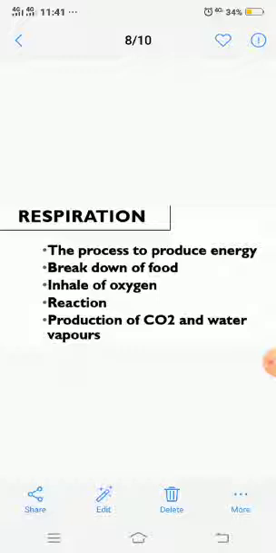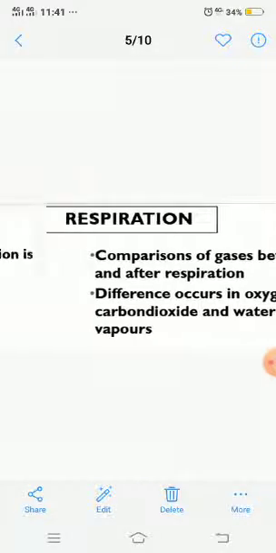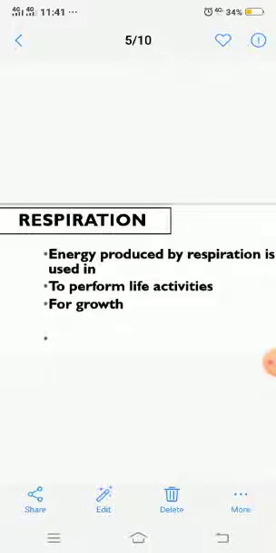There are two parts of food, one is useful and the other is useless. This useful part is called glucose. This glucose is available for respiration, or available to produce energy.